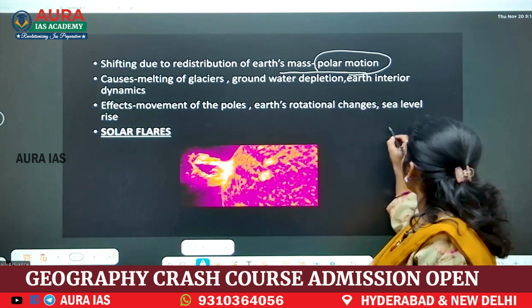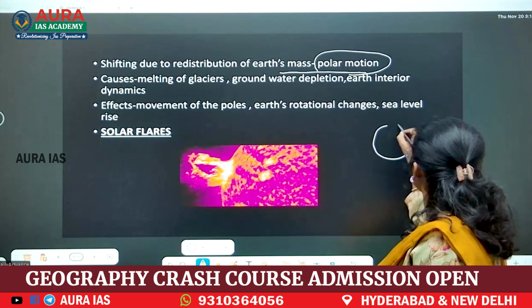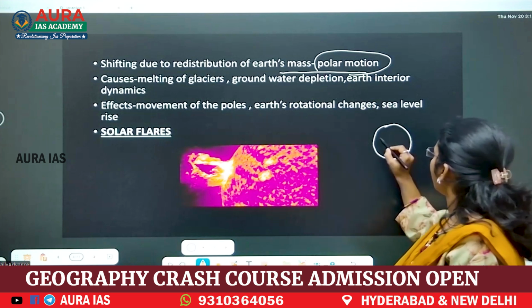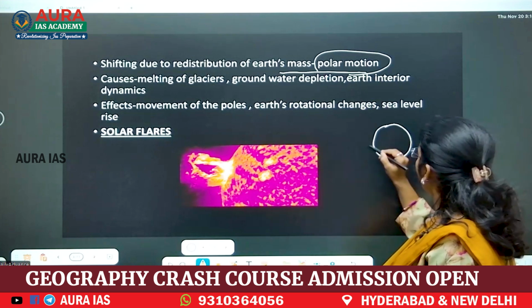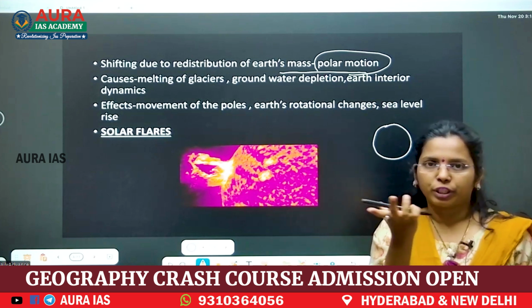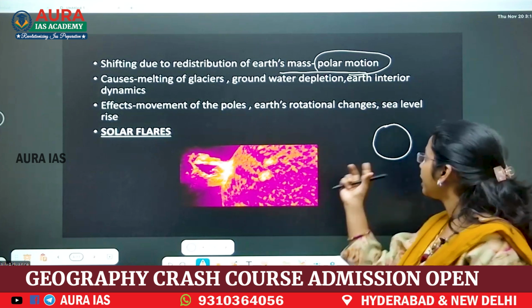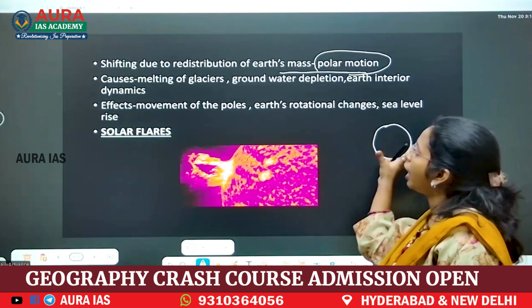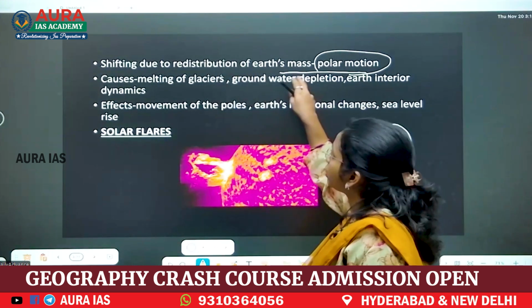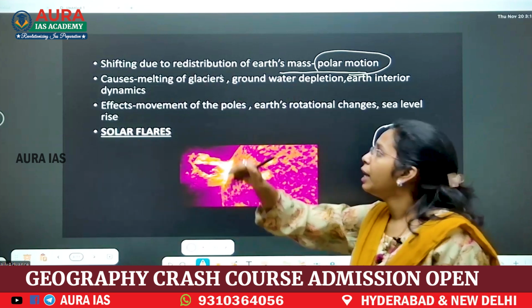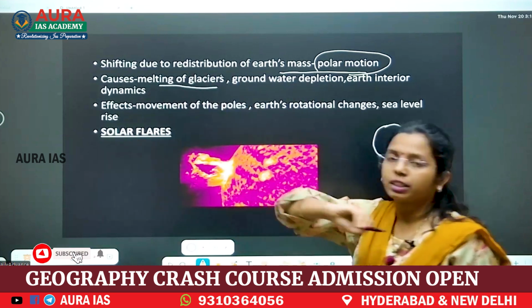See, when you see Earth, suppose mountains are here, and mass is redistributed, right? The weight, the mass, all the physical features, the mass is redistributed on the Earth. Why? Because of melting of glaciers.